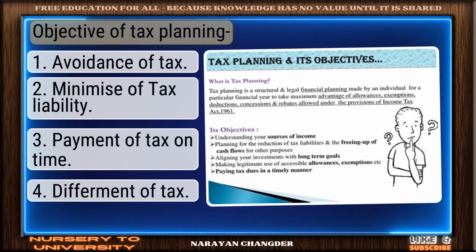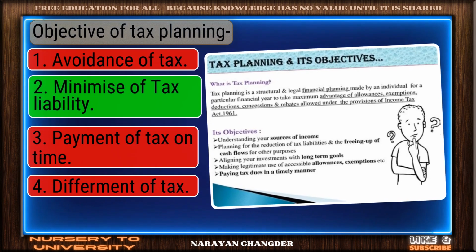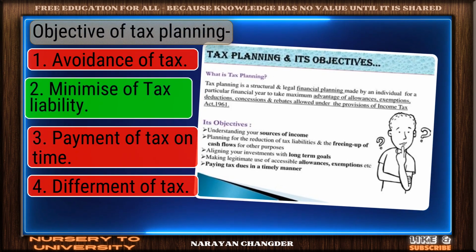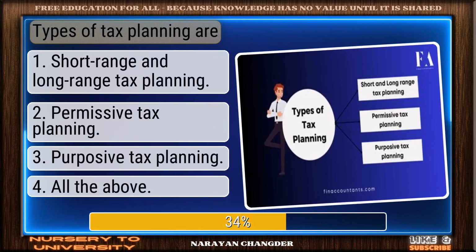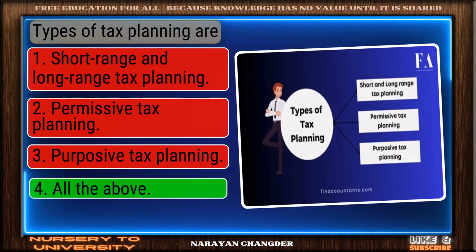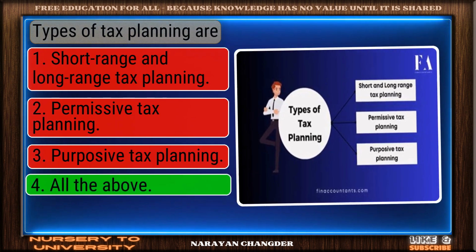Objective of tax planning. Well done. Minimize of tax liability is the right choice. Types of tax planning are. Well reasoned. All the above is the correct choice.